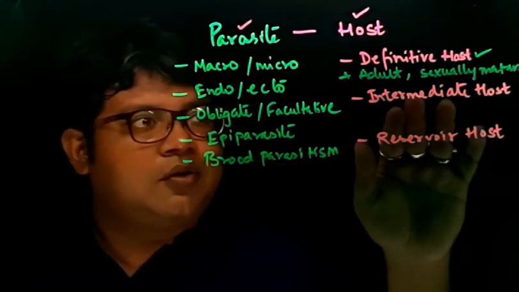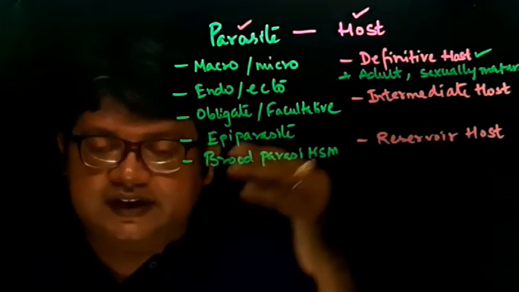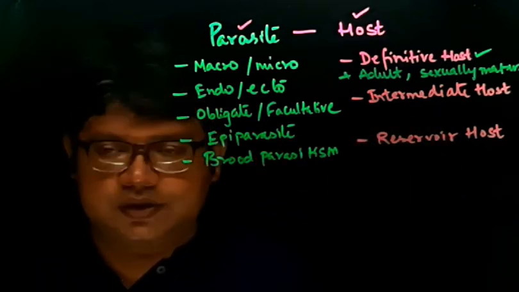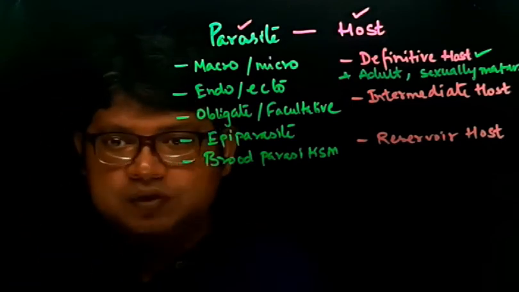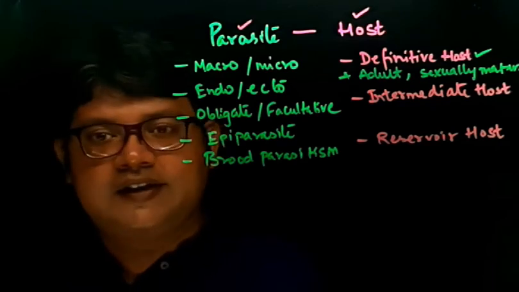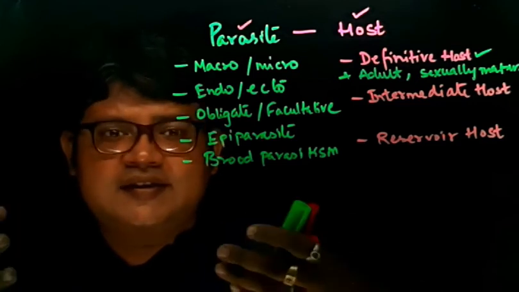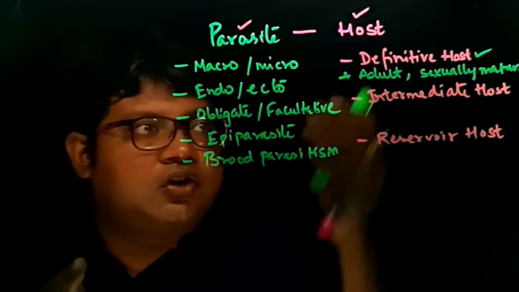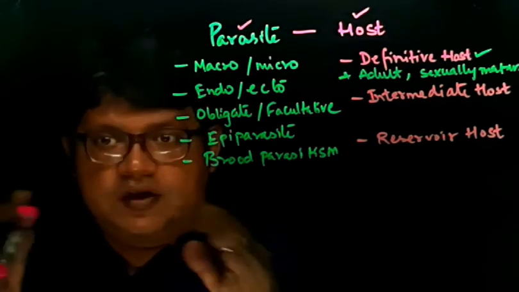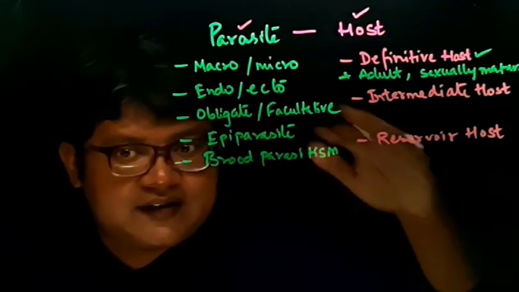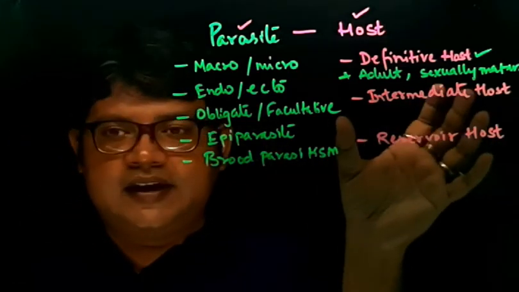Now let us talk about the second type of host, which is called the intermediate host. Intermediate hosts are those organisms or hosts where the parasite spends its life cycle but not the adult phase, you can say that. So it is the host where the parasite spends some of the stages of its life cycle.